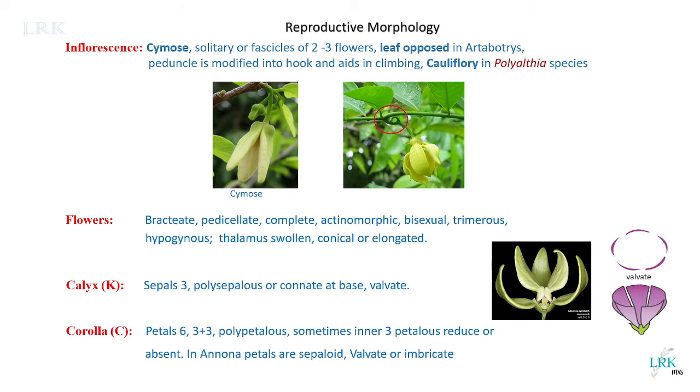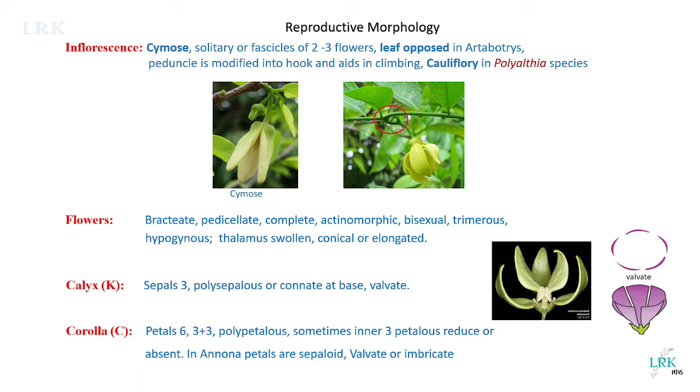Such symmetry is called radial symmetry, or actinomorphic flowers. And some flowers are zygomorphic also, due to unequal petals. An example is Monodora. In Monodora, the petals are of unequal size, so we cannot cut this flower into two equal halves in all the planes. It can be cut into two equal halves in only a single plane. Such symmetry is called zygomorphic symmetry.